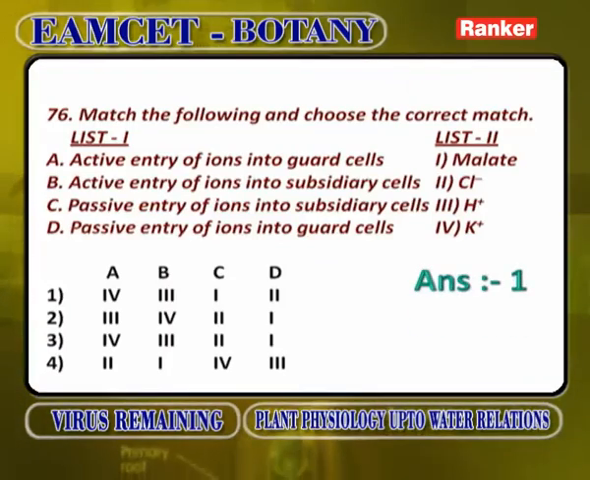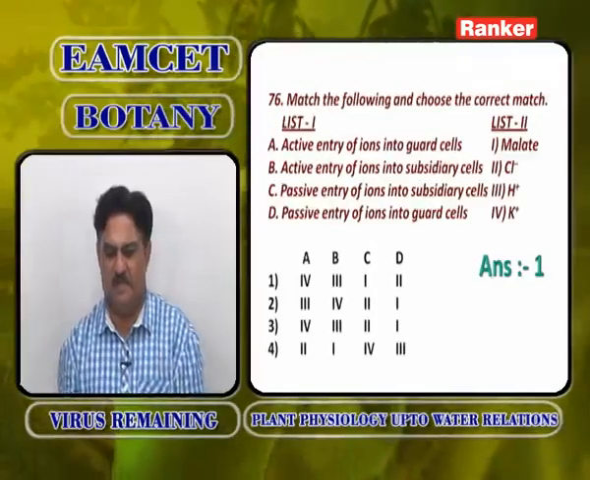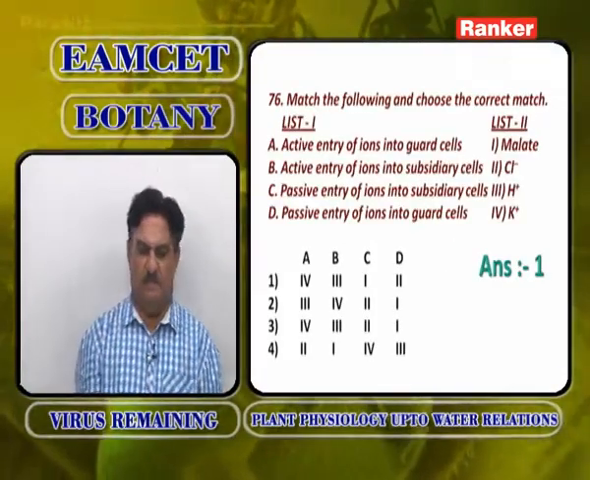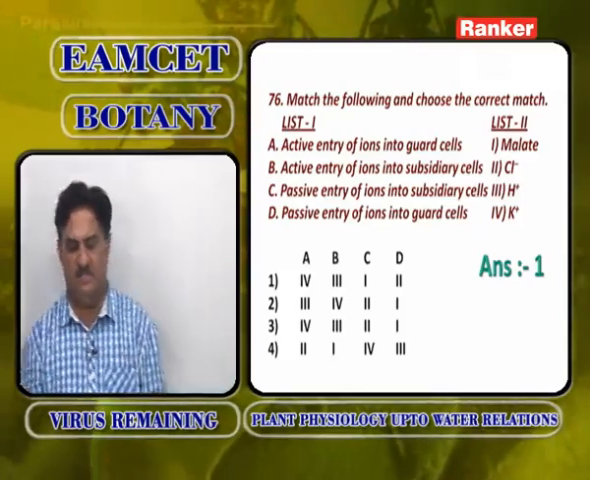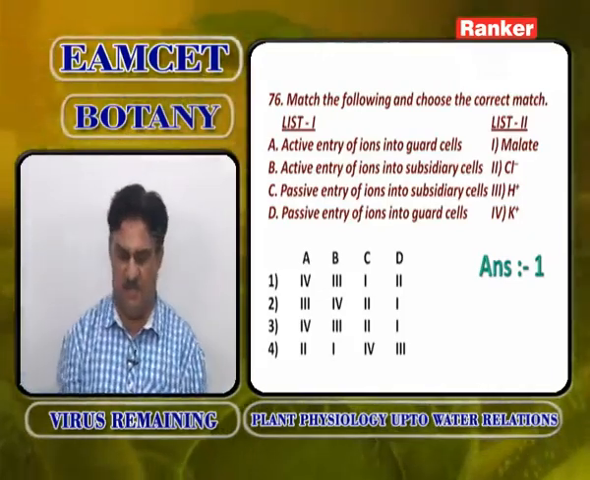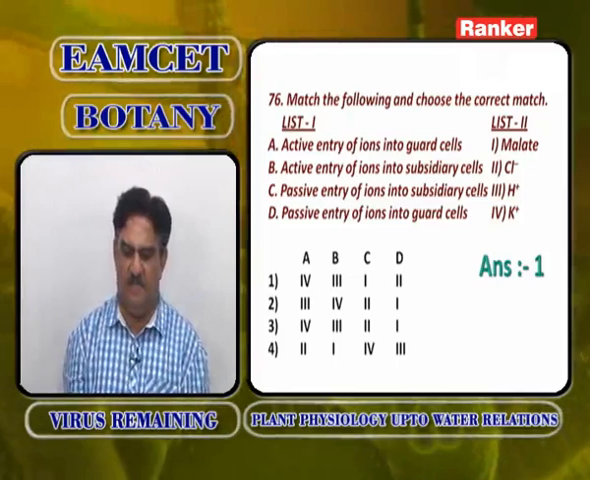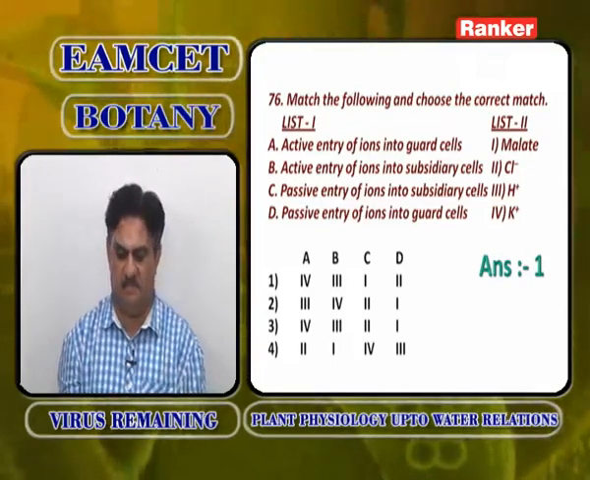Match the following and choose the correct one. Active entry of ions into guard cells, active entry of ions into subsidiary cells, passive entry of ions into subsidiary cells, passive entry of ions into guard cells. A4. Active entry of ions into guard cells is K plus ions.